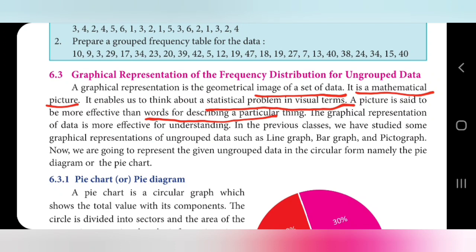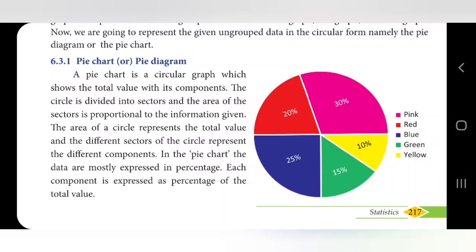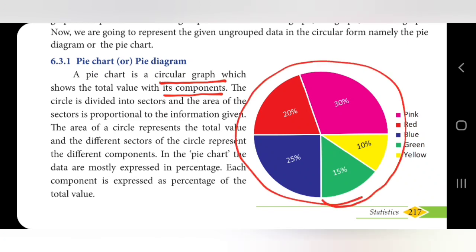In the previous classes, we have studied some graphical representations of ungrouped data, such as line graph, bar graph, and picture graph. These are the things we have learned in the previous classes. Now we will see the pie chart or pie diagram. A pie chart is a circular graph which shows the total value with its components. If you see this circular graph, you can identify that the circle is divided into sectors, and the area of the sector is proportional to the information given.